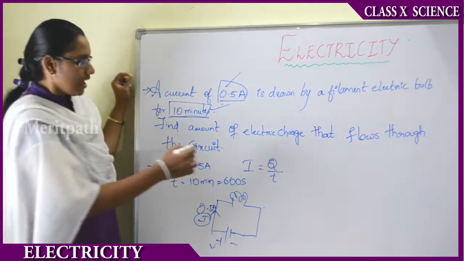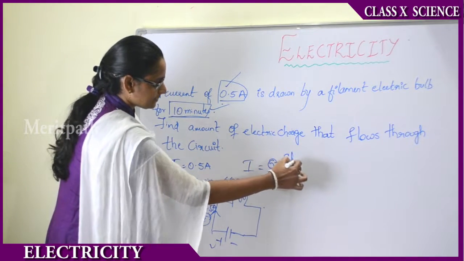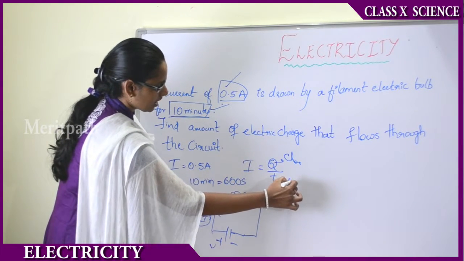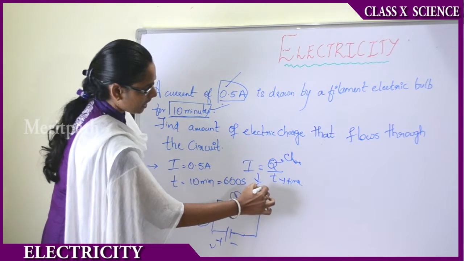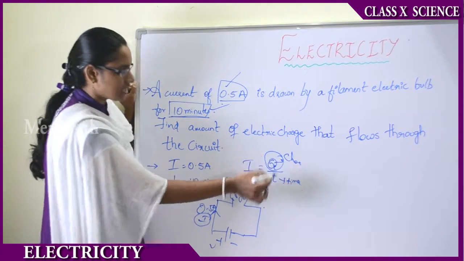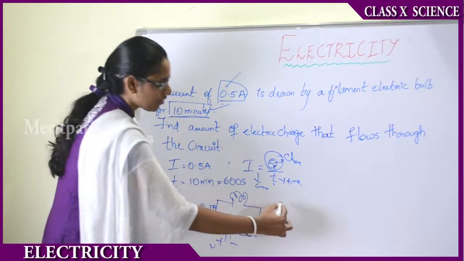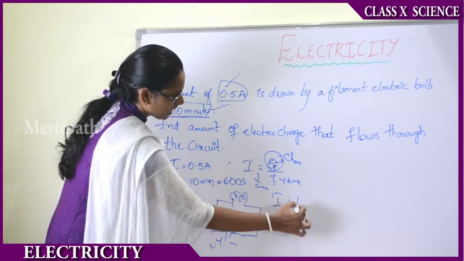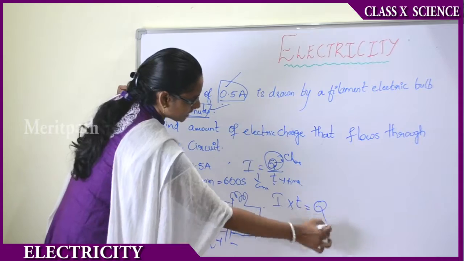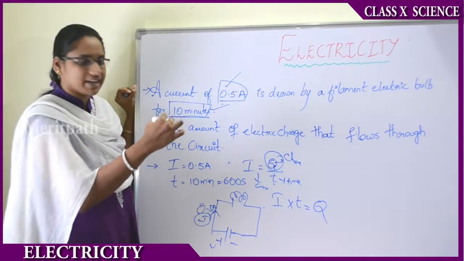That means I equals Q by t, where Q is charge, t is time, and I is current. Now we will be finding the charge. Taking time to the left side, the product of current and time gives us the flow of charge, that is, the amount of charge flowing through the circuit.